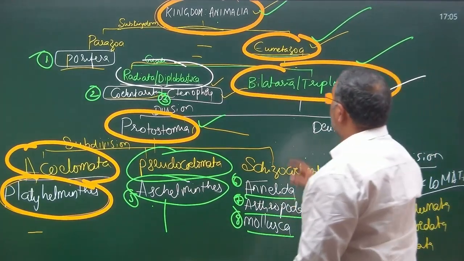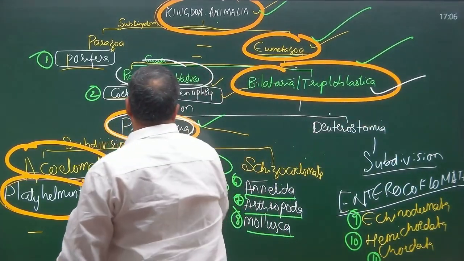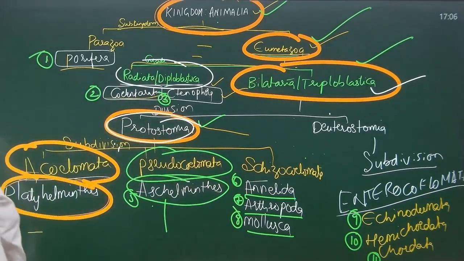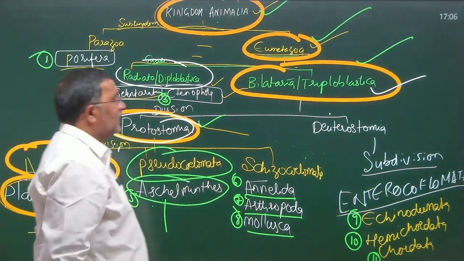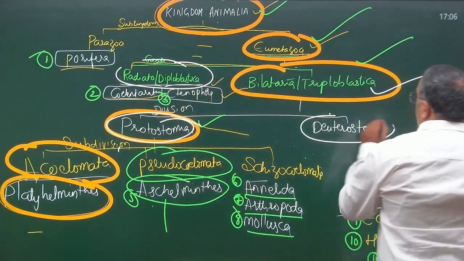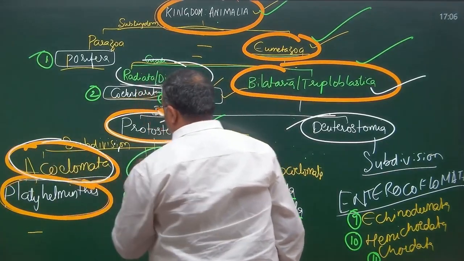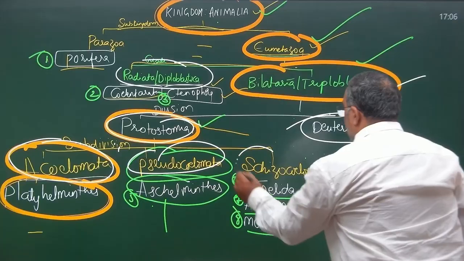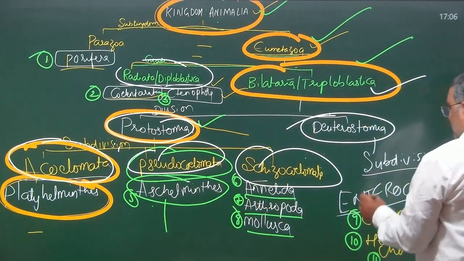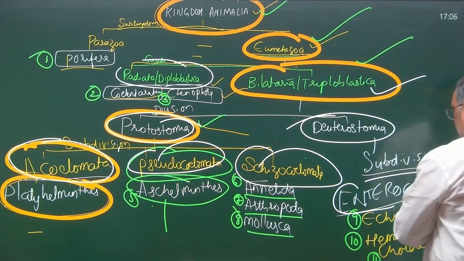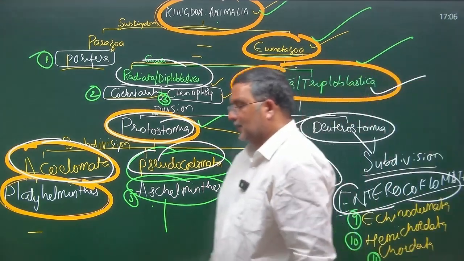Grade Bilateria or Triploblastica is further classified into division Protostomia and division Deuterostomia. Division Protostomia is further classified into Acoelomata, Pseudocoelomata and Schizocoelomata, and subdivision Enterocoelomata is from Deuterostomia.